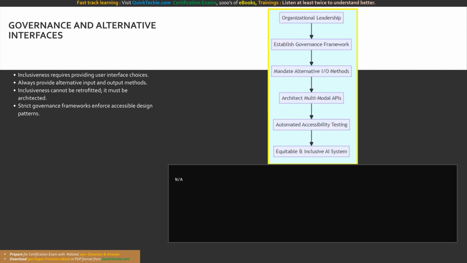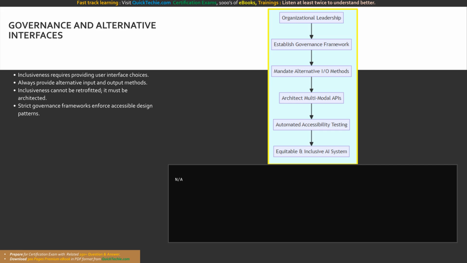As we conclude our deep dive into the inclusiveness principles of responsible AI, we must bring our focus back to accountability and governance. The official training explicitly warns developers, always provide alternative input and output methods. Some users may prefer or require text-based interfaces, even when speech is available. Inclusiveness is ultimately about providing the user with choices and respecting their autonomy.